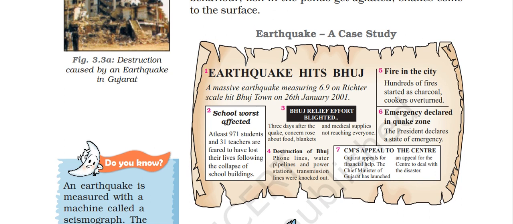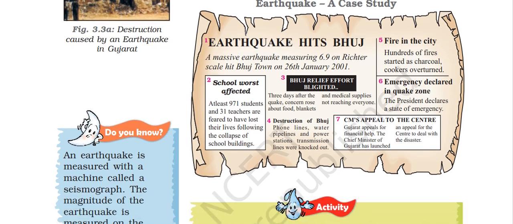Fire in the city: hundreds of fires started as charcoal cookers overturned. Emergency declared in the quake zone. The president declared a state of emergency. CM appealed to the center. Gujarat appeals for financial help. The chief minister of Gujarat has launched an appeal for the center to deal with the disaster.